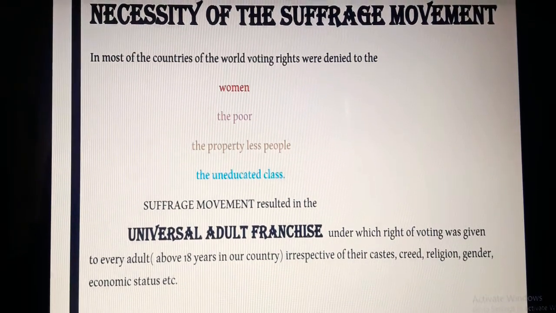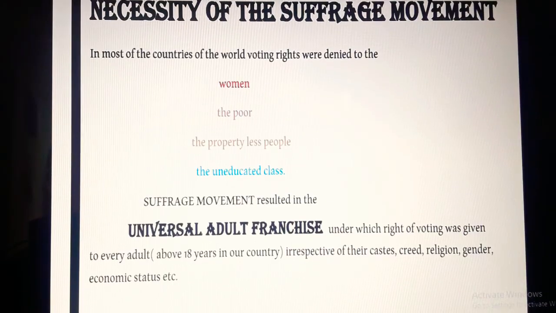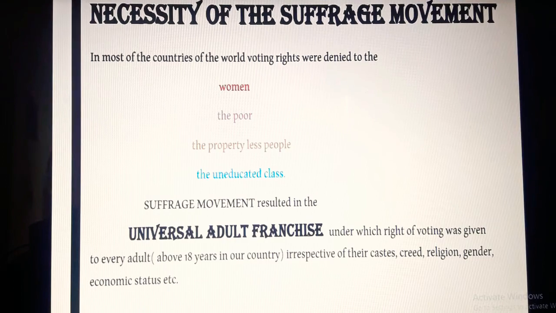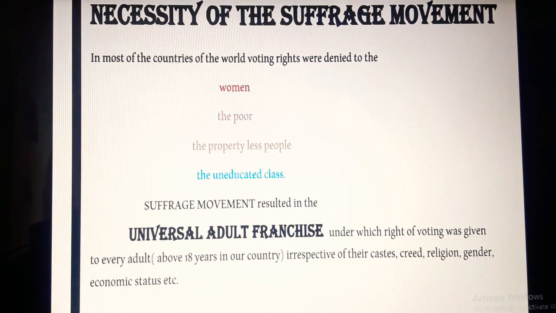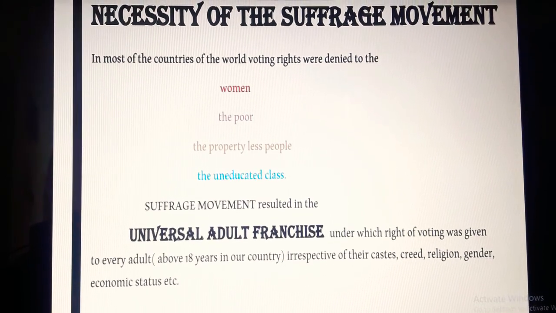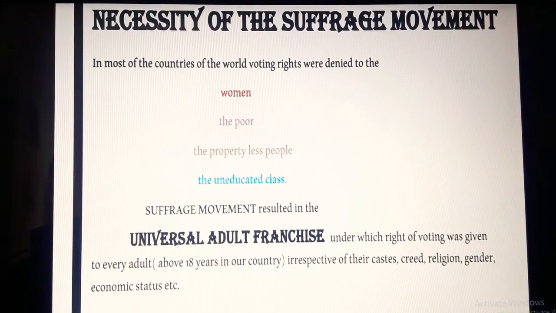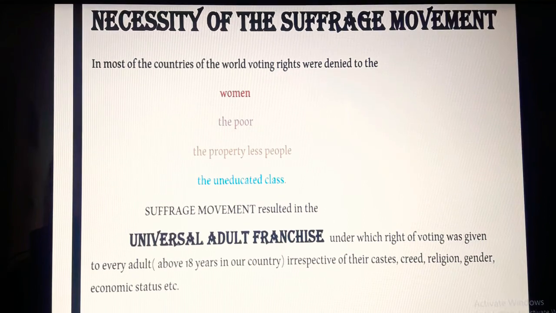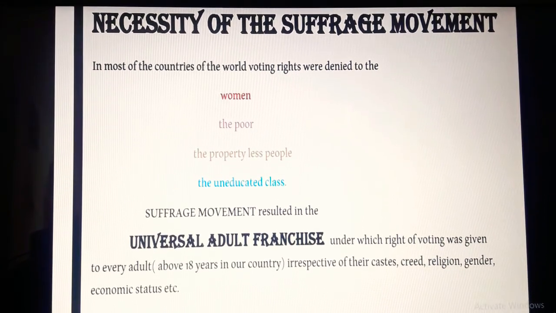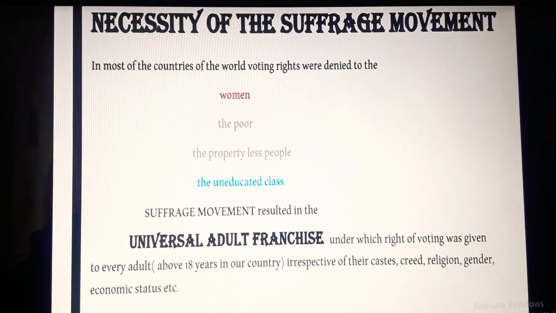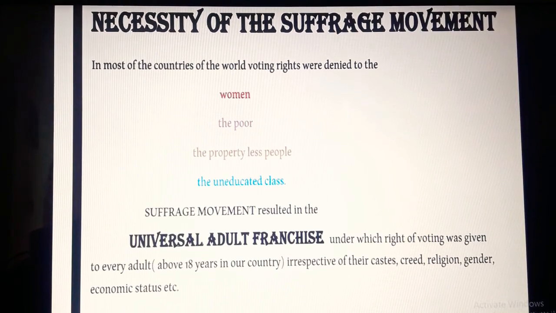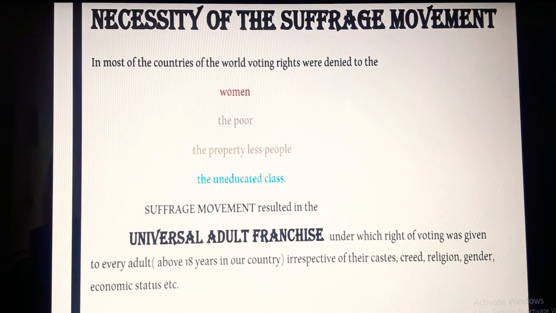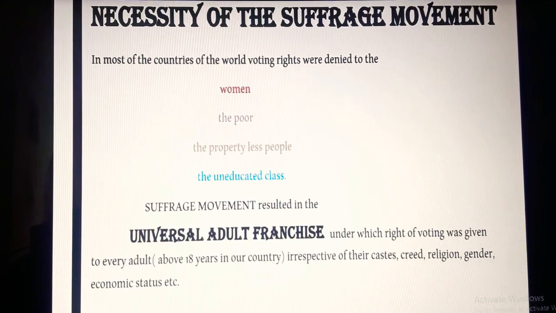And all the adults, now what is an adult? An adult is a definite age fixed by the various countries, at which a person is considered physically and mentally fit to give a vote. In our country, the age of adulthood is 18 years. So all the people in India above 18 years can cast their vote for choosing their representatives.